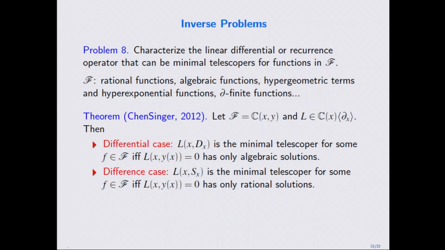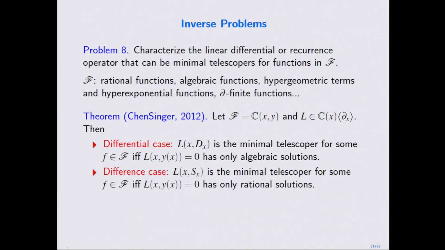The theorem is the following. I got this theorem with Michael in 2012, five years ago. For a rational function, we can show that if a linear operator in the differential case is a minimal telescoper, which means the order is minimal for some rational function, then this L actually is very special.